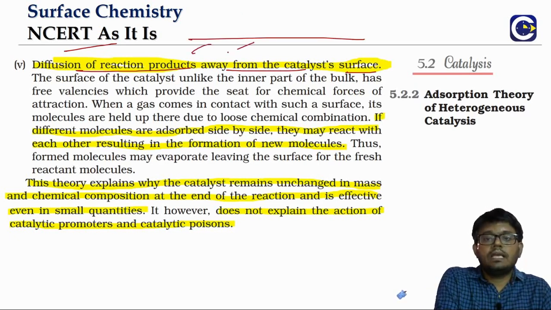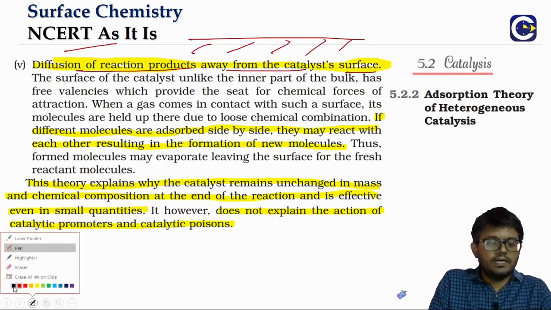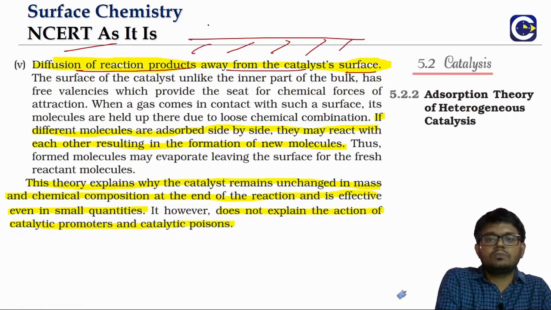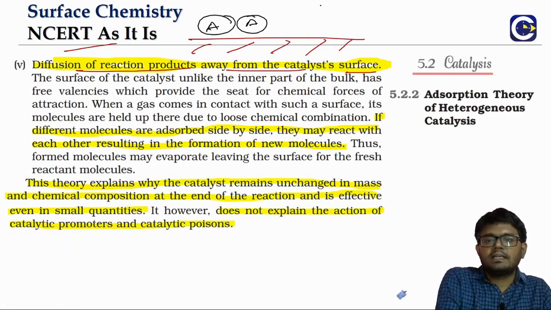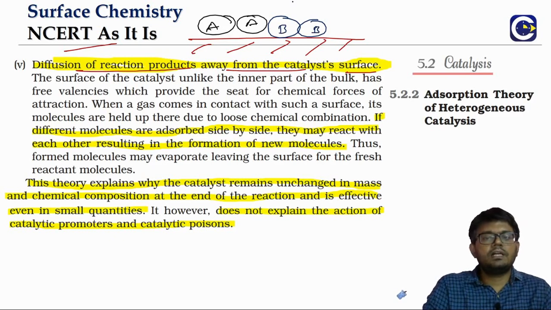So when we have the reactant particles adsorbed onto the surface of the catalyst, we may have a doubt: how can the reaction still happen? Let us say we have molecules of A and molecules of B that are coming and getting adsorbed onto the surface of the catalyst.